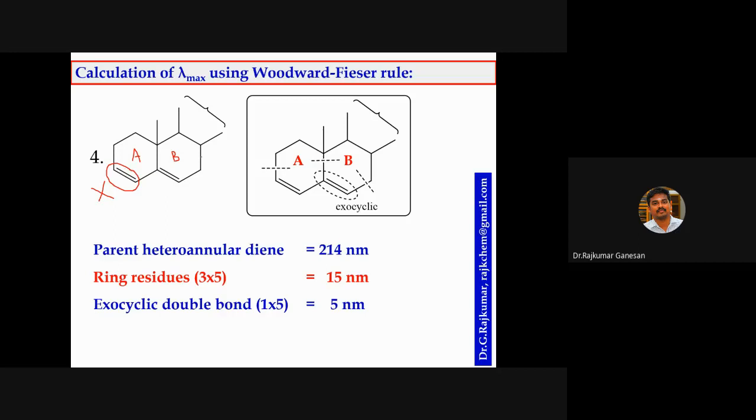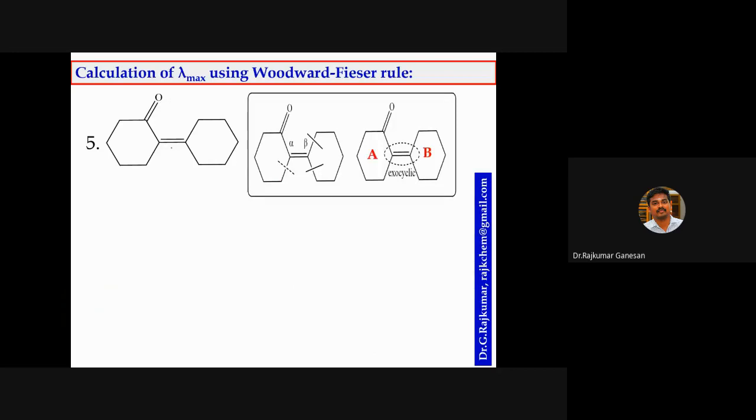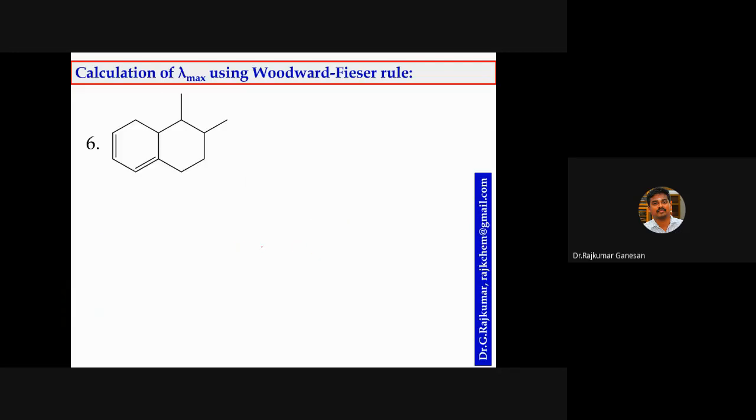Is there any extending conjugation? No, because it is a simple conjugation. There is no extra double bond here. If there were, then the value would be different. Here the value is 234 nanometer, and this is part of enone alpha and beta, which is not necessary for the undergraduate level. Then you can see whether it is acyclic or cyclic.